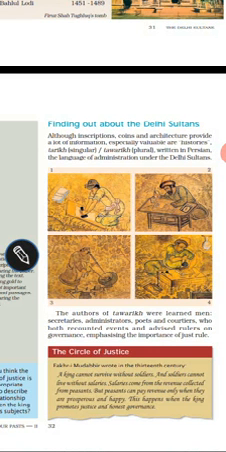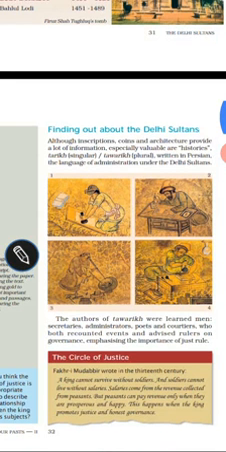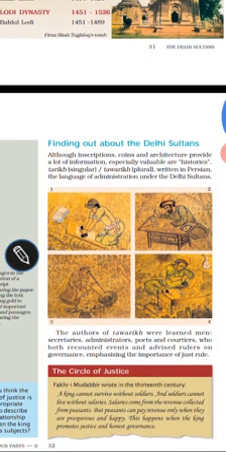We have found many inscriptions, coins, architecture that provide a lot of information. Many inscriptions and coins were found in Delhi, and from the architecture they got to know various things about the Delhi Sultans. All these things were written in the Persian language, and these writings were known as the Tawarikh and Tarikh.